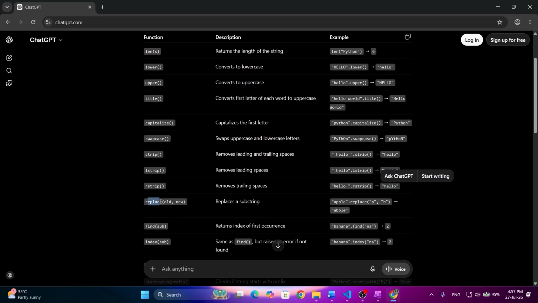In the same way, we have the replace function. It replaces a substring, a word, in the string. The syntax is replace: we put the old string here, comma, then the new value which we want after replacing. So we have a string here, apple, and we want to replace p with b. We use the replace function: we put the string, then dot replace, p comma b. We have entered the values which we want. Wherever p is coming, it will be replaced with b, so we will get abble.